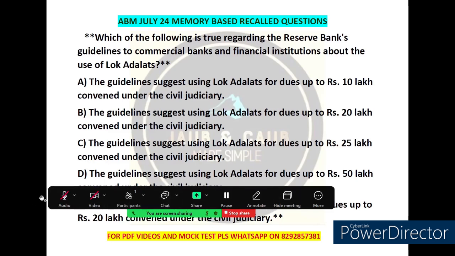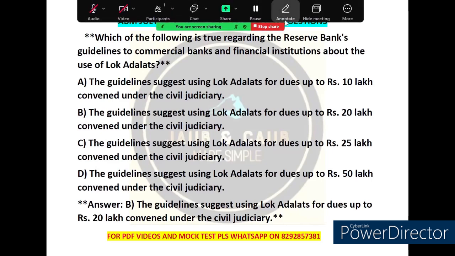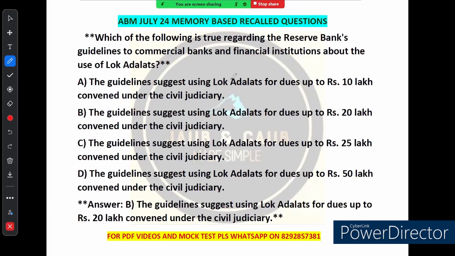So the first question, as you can see, is: which of the following is true regarding the Reserve Bank of India guidelines to commercial banks and financial institutions about the use of the Lok Adalat? So there are four options given. First option says that the guidelines suggest Lok Adalat for dues up to 10 lakh convened under the civil judiciary. So it mentions that Lok Adalat can be used for dues up to 10 lakh. This option seems too low because the RBI guideline has set a higher limit for using Lok Adalat. So this is incorrect. Option B says that the guidelines suggest using Lok Adalat for dues up to 20 lakh.